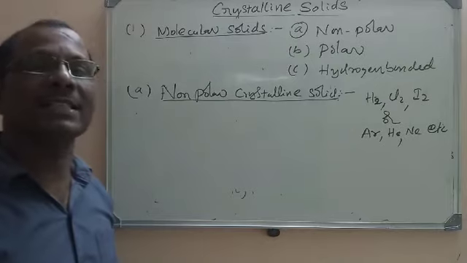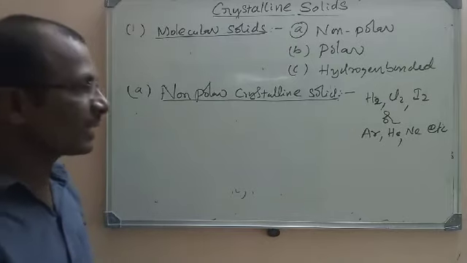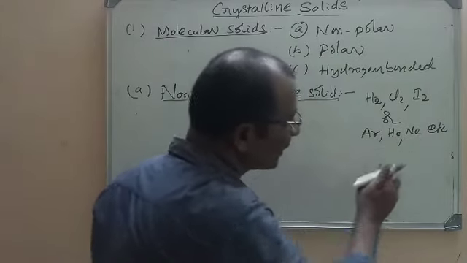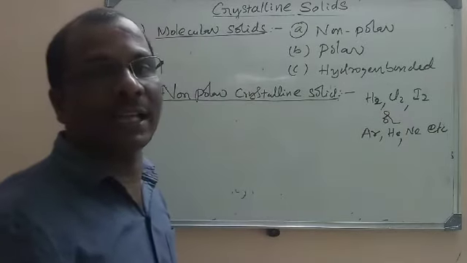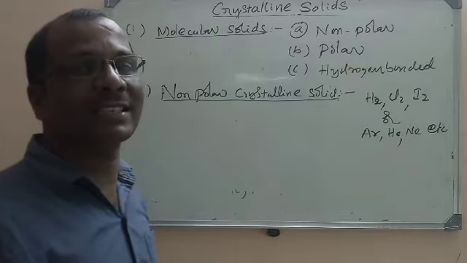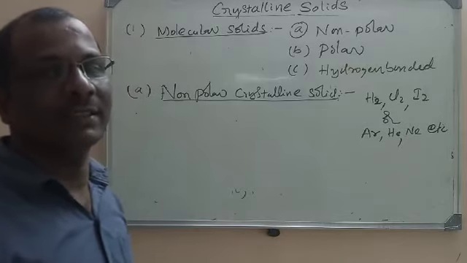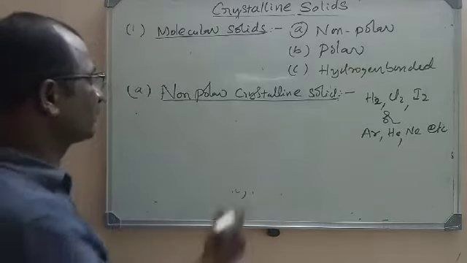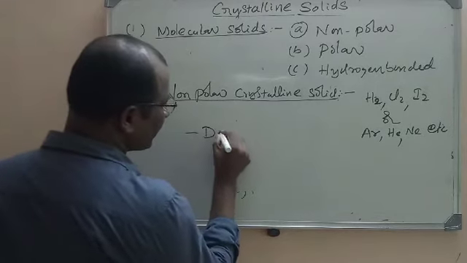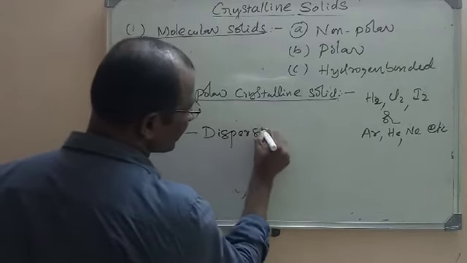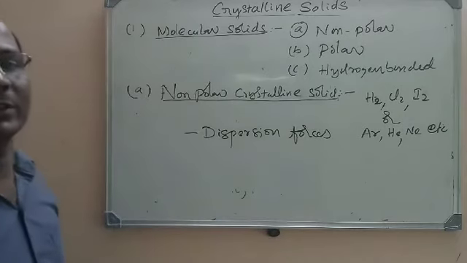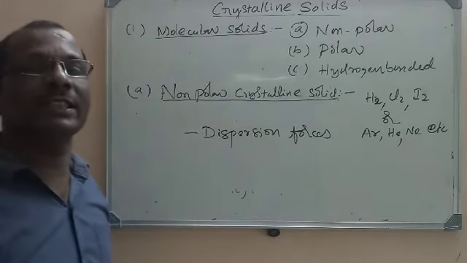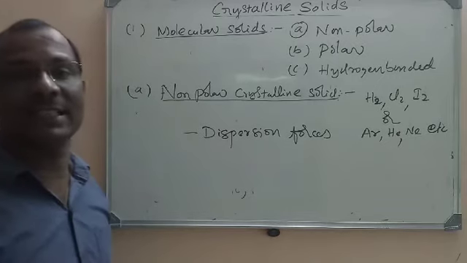Non-polar crystalline solids consist of either atoms like helium, neon, argon, or non-polar molecules like hydrogen, chlorine, I2 as their constituent particles. But what are the intermolecular forces present in them? The intermolecular forces present in them are dispersion forces.